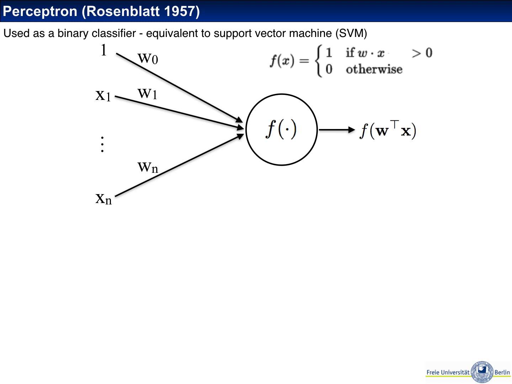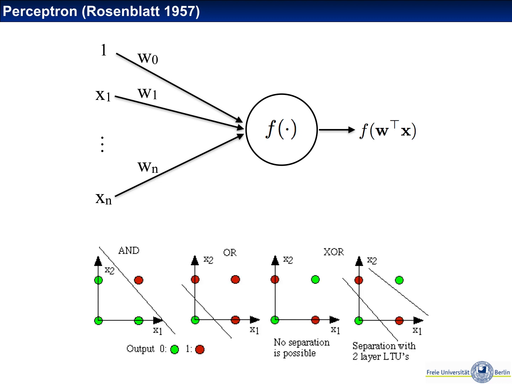And it's easy to see that this is a classifier which can learn linear functions. Looking at logical functions, it can, for example, learn the AND and the OR function, because you can represent the zeros and the ones by a linear dividing surface, which is separating the inputs that lead to zeros and ones.